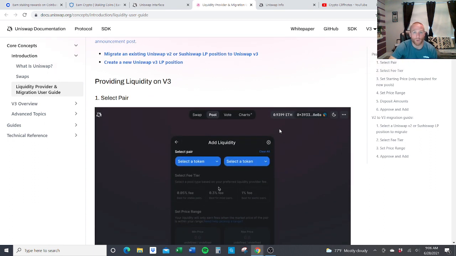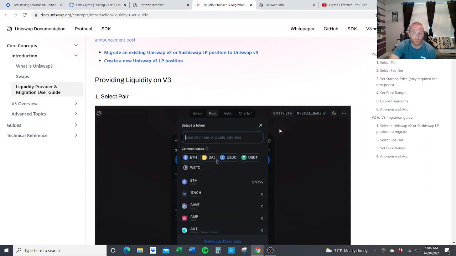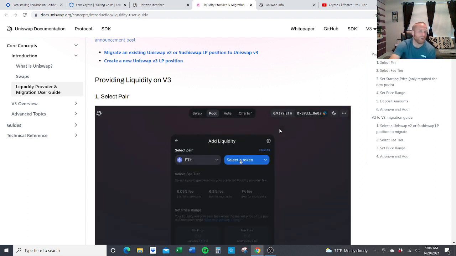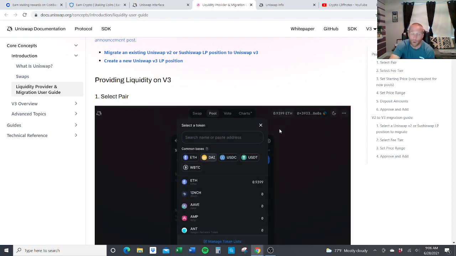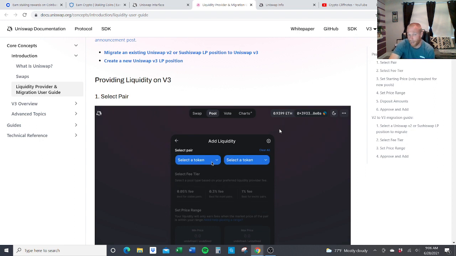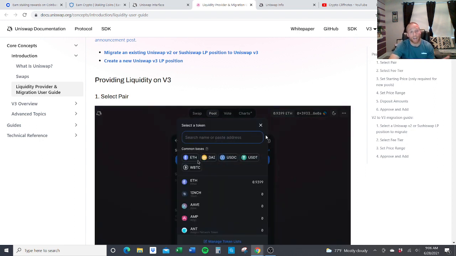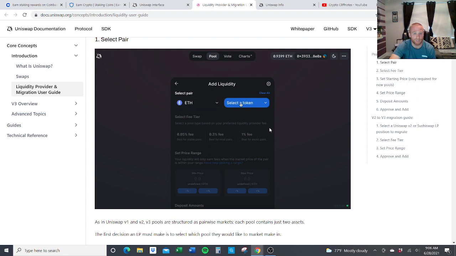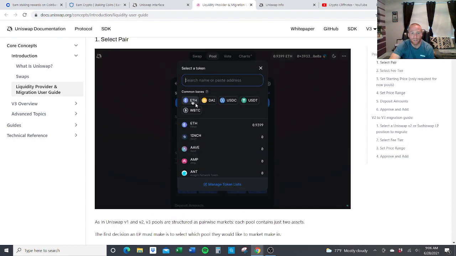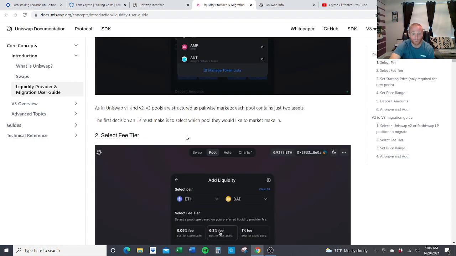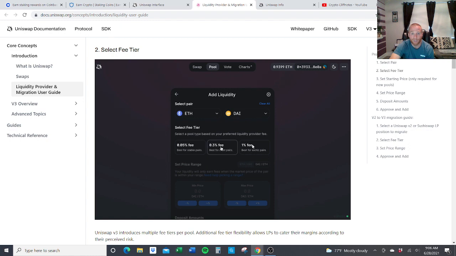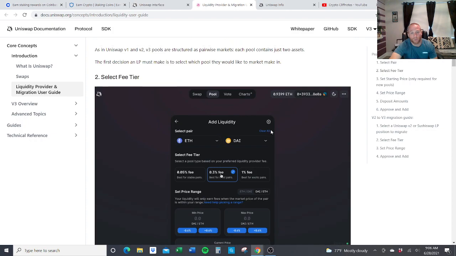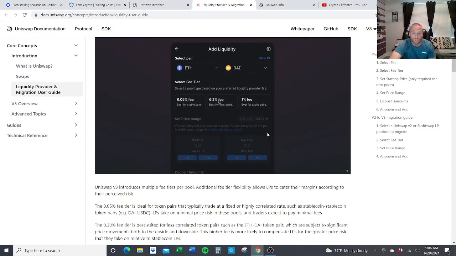Like I said, you can always go after longer shot tokens and create liquidity for them. But if people aren't obtaining that token at the time, you're not going to be paid as often. You will get paid at a higher premium, just not as often. But as you can see, like in this video, you're going to just select your pair. From there, you're going to select your fees, how much you want to charge. They kind of walk you through this whole process on Uniswap, at least if you do this.